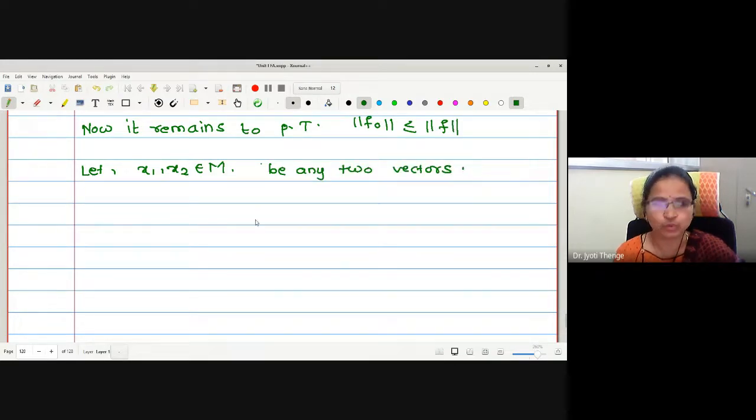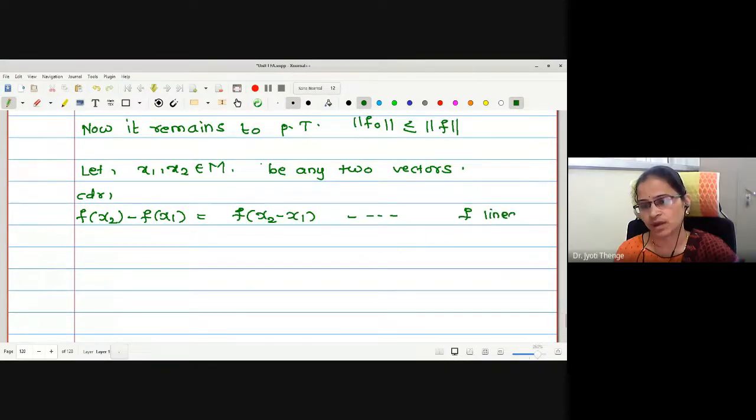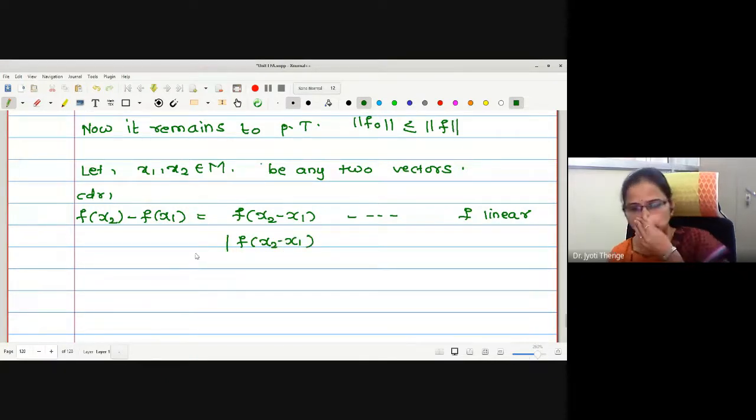Let x1 and x2 be any two vectors, and I'm going to consider the structure of the type f(x2) minus f(x1). May I write it as equal to f(x2 minus x1)? Reason: f is linear. Now if I wanted to consider the modulus, what will be a relation here? What will be a relation between f and its modulus? Is it less than or equal?